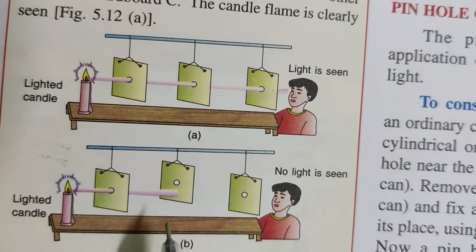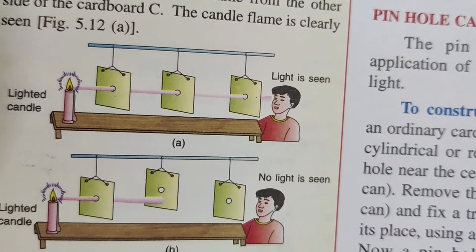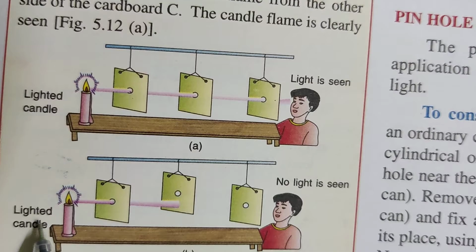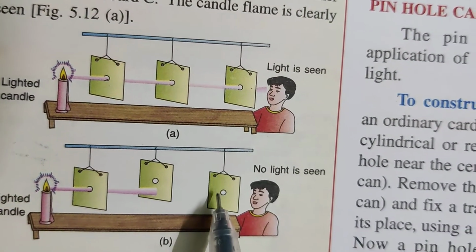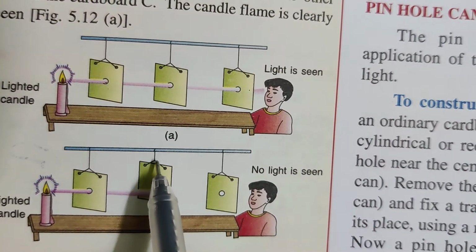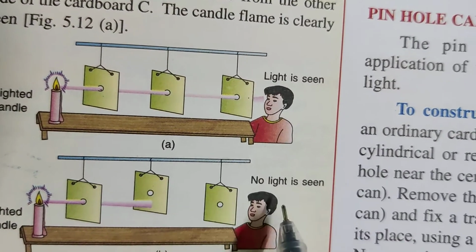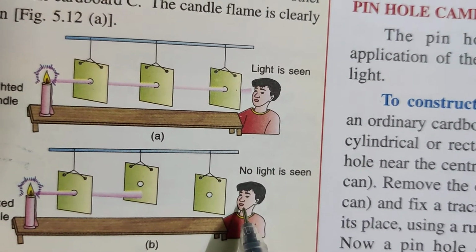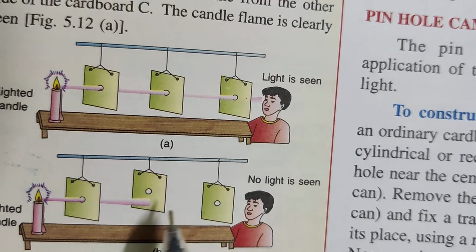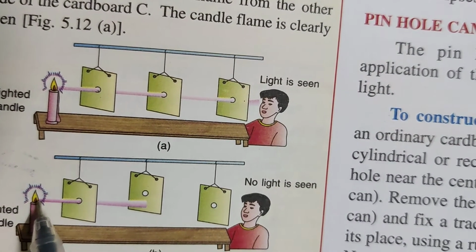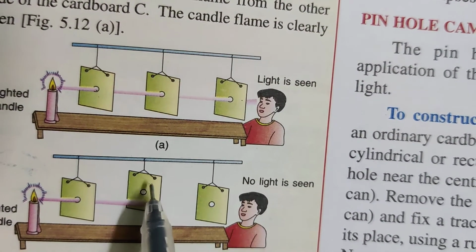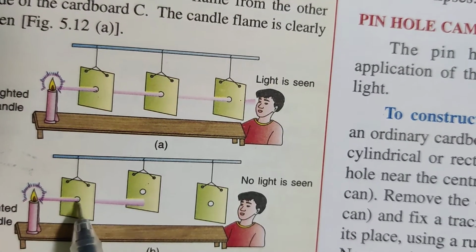Now children, in B, the lighted candle is there. 3 cardboards are there, but one is slightly lifted up. Can the observer see the light? No. No light is seen because this second cardboard is lifted up.